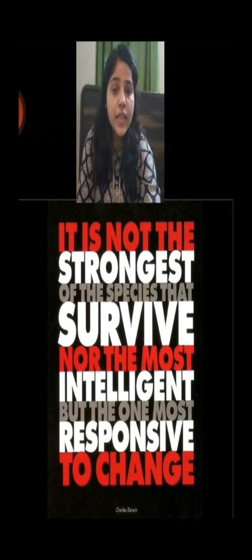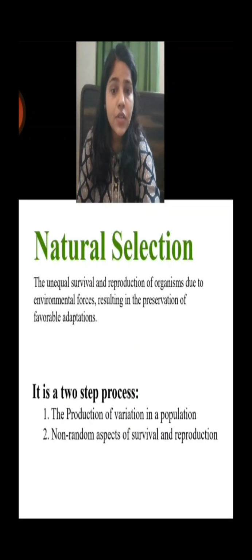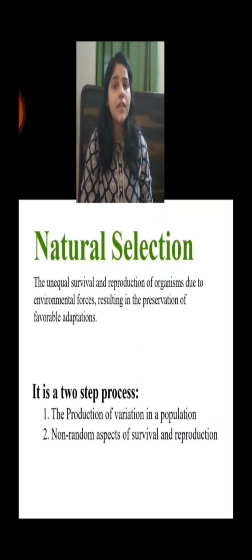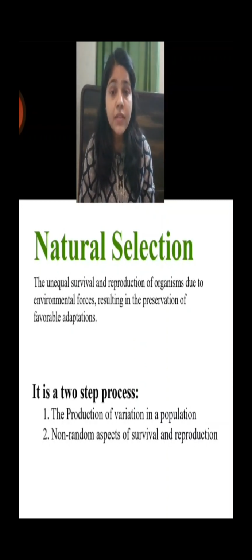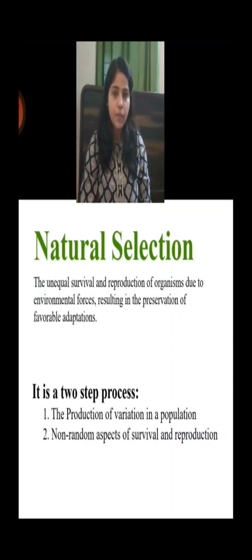Let's move to the next slide, and here is the introduction of natural selection by a definition. So, the unequal survival and reproduction of organisms due to environmental forces, resulting in the preservation of favorable adaptation.